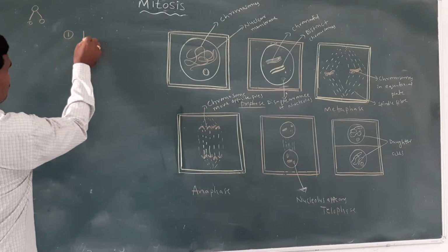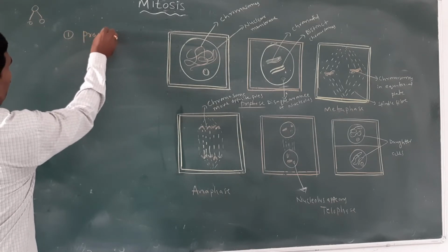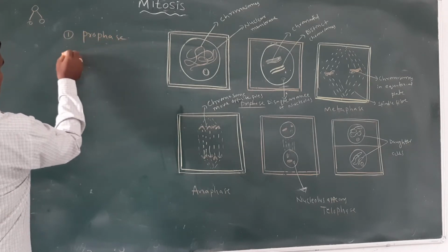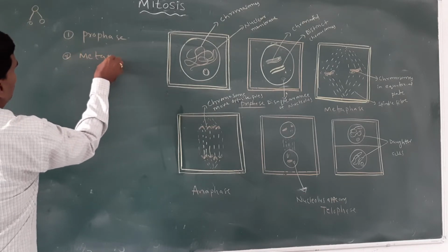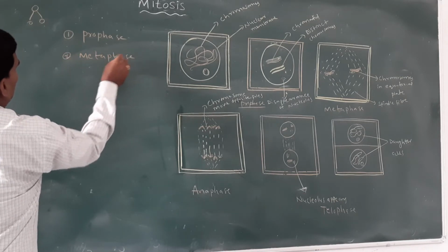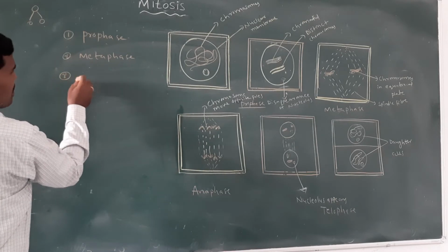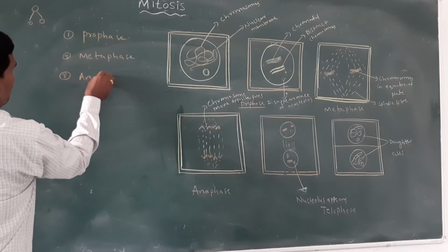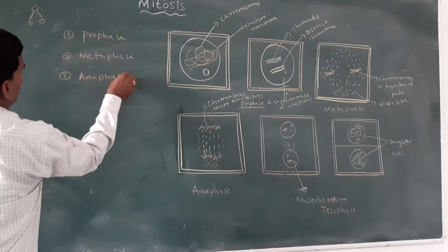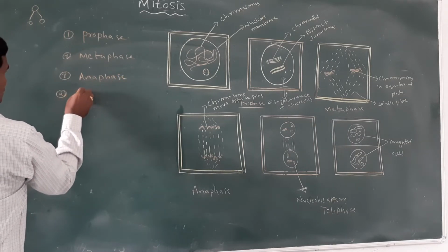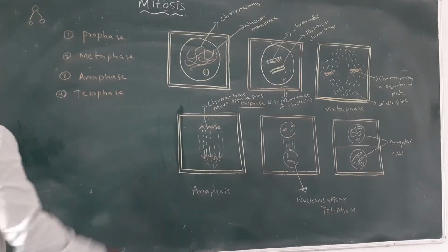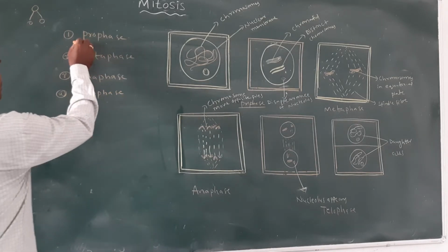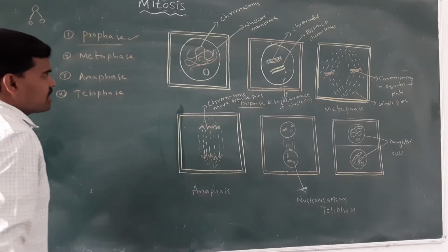The four stages of mitosis: the first one is prophase, the second one is metaphase, the third one is anaphase, and the fourth one is telophase.